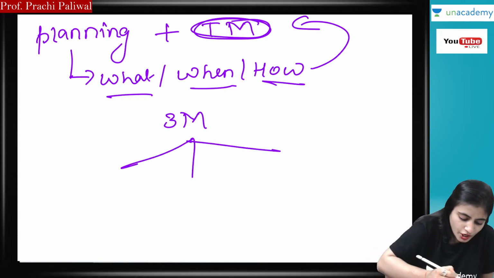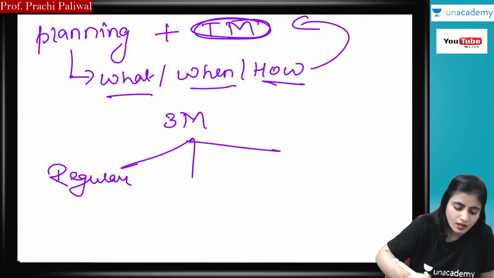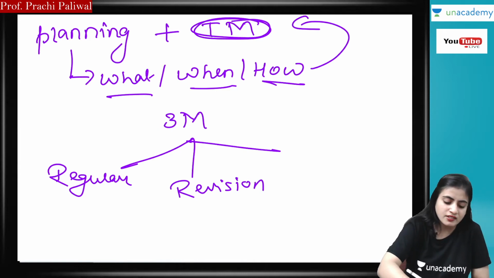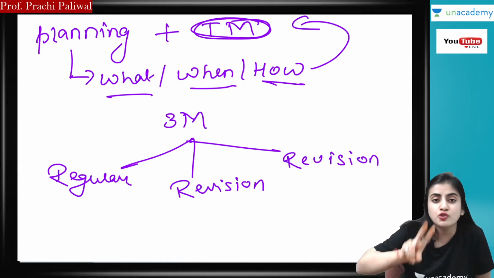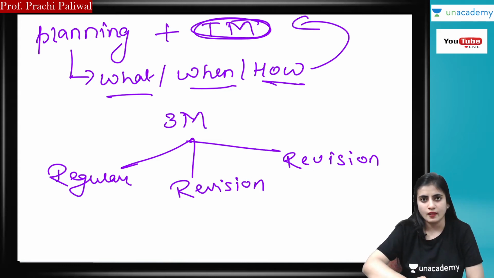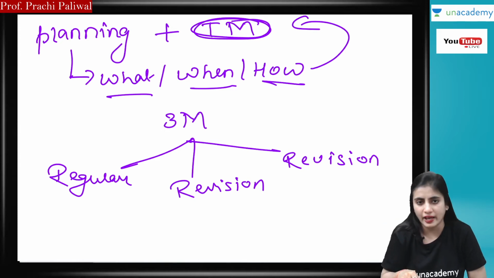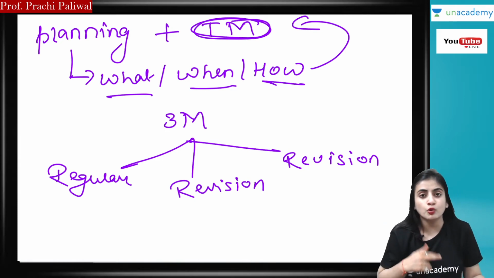I will tell you. You have to plan one regular study and at least two revisions. In these 3 months, you have to plan one regular study and at least two revisions. This can be more also, but according to me, this is the standard plan. So in these 3 months, plan one regular study and two revisions.